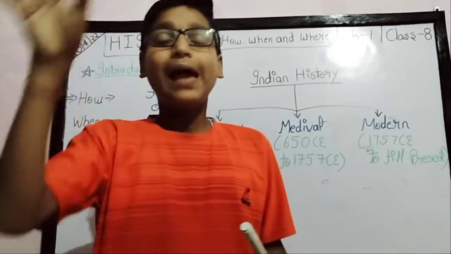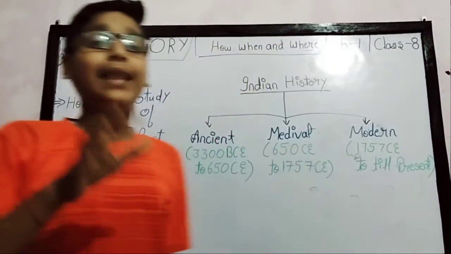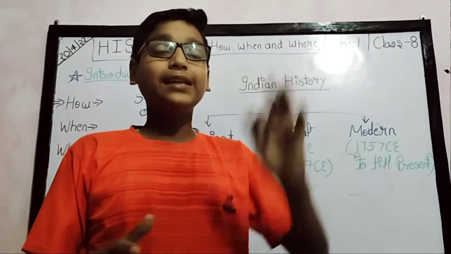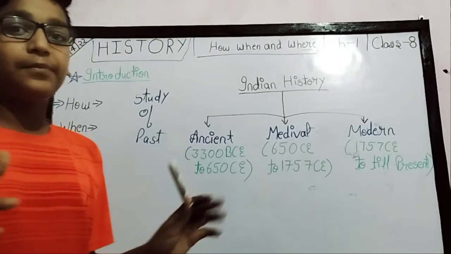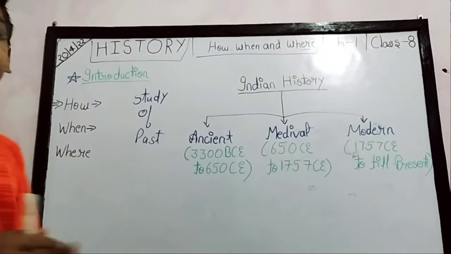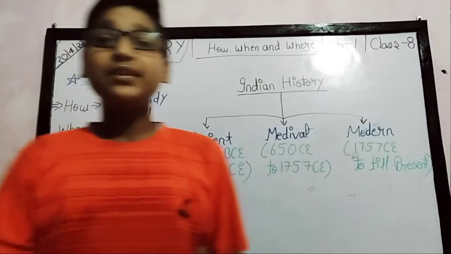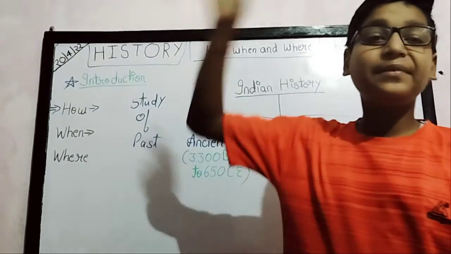So how means how any war or anything happened in the past, like the battle of Plassey. Why was this battle fought on the battlefield? When means the date of the battle, in which year this battle was fought, in which year the Britishers came to India.